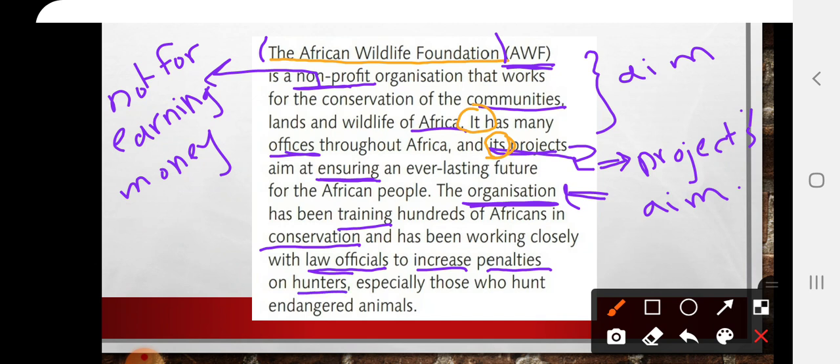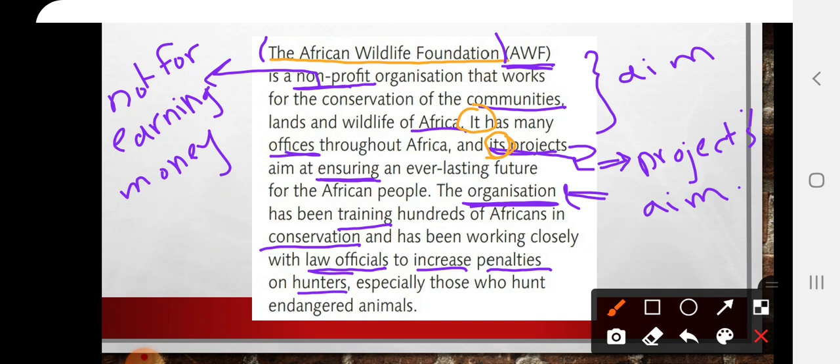Hunters, those people who hunt animals. Especially those who hunt endangered animals. So which type of hunters are they going to increase penalties on? What type of hunters are the law officials and the organization working together to increase penalties on?